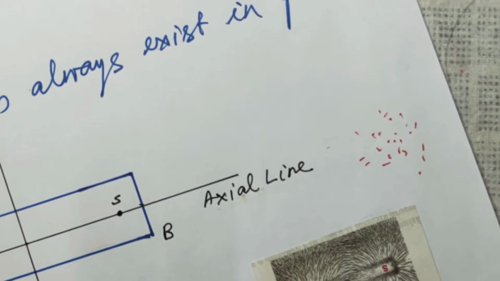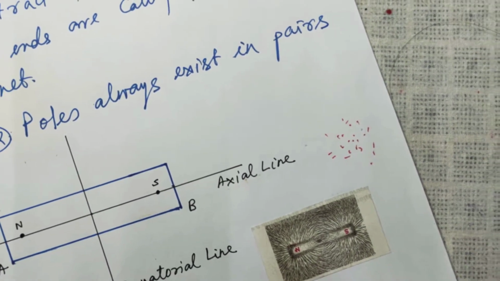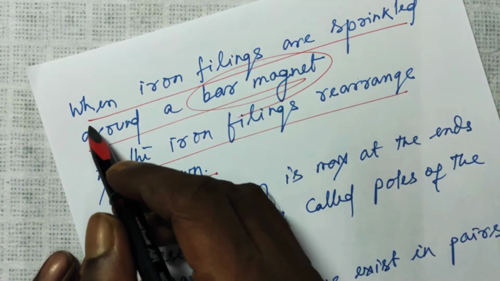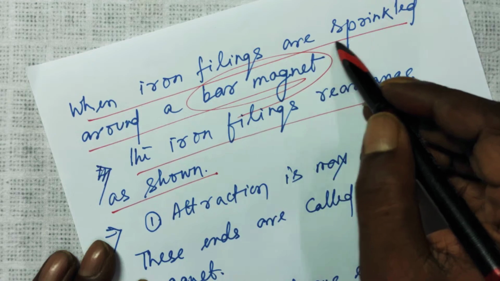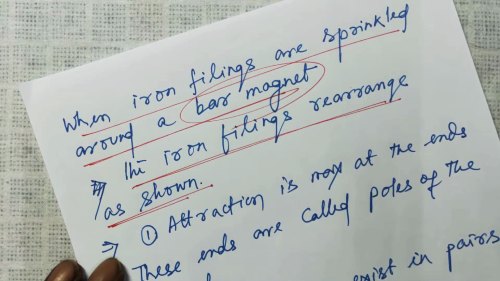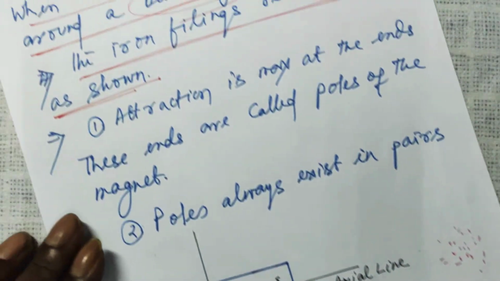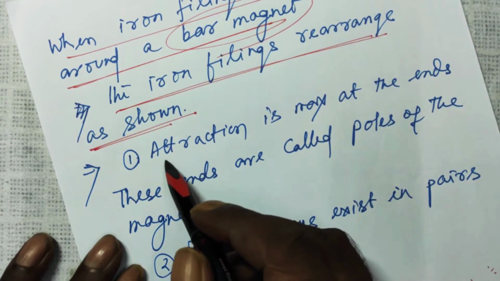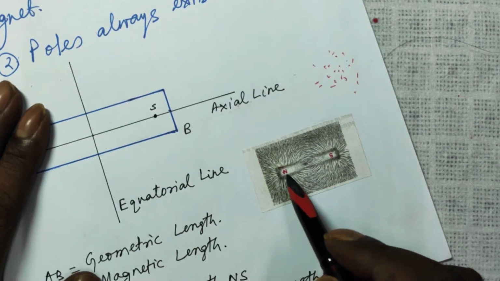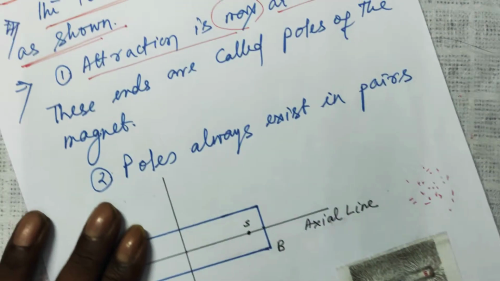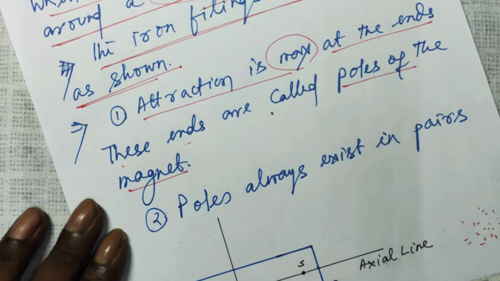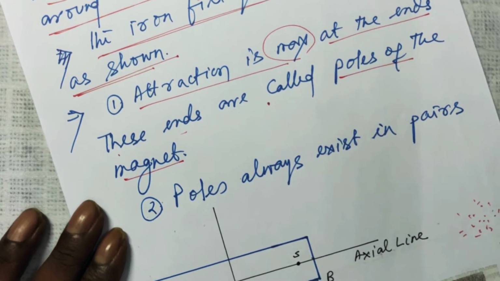Now let me take it back to the same original position. This is what I'm saying: when iron filings are sprinkled around a bar magnet, the iron filings rearrange as shown. I showed in the figure here. And what was observed, attraction is maximum at the ends. The attraction is maximum at this end and at this end. These ends are called the poles of the magnet. One pole is called a north pole, the other is called a south pole.